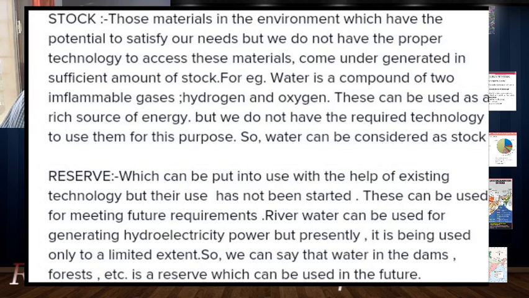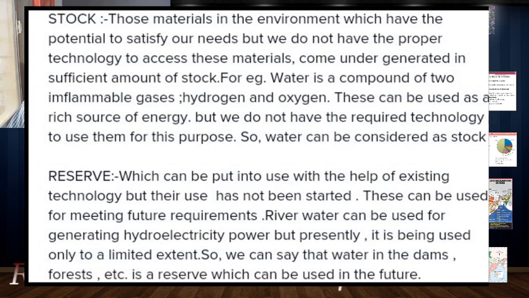It is not in commercial production. So this is what we call stock, because hydrogen we have in plenty, in the water which we have, but we are not yet using it as a resource.